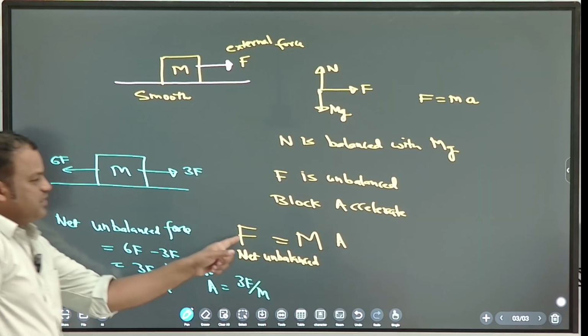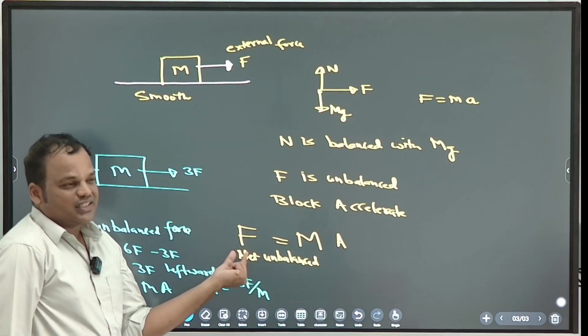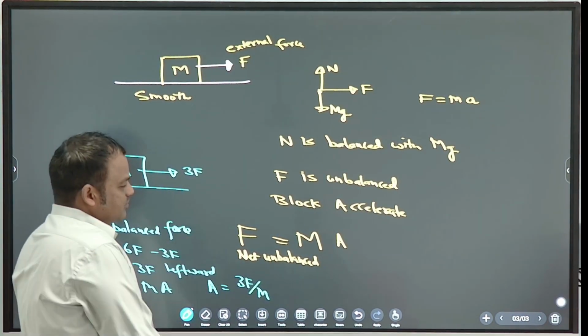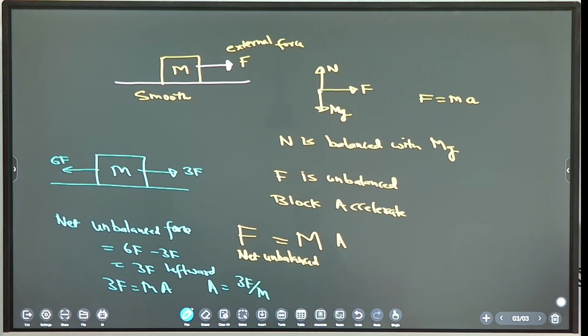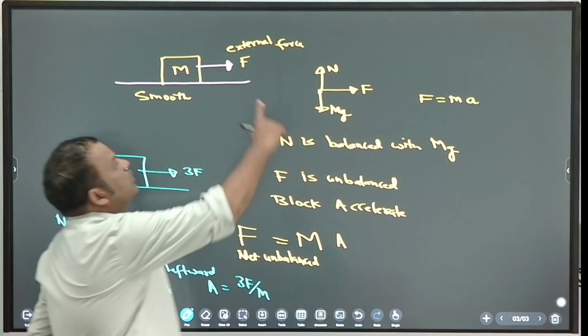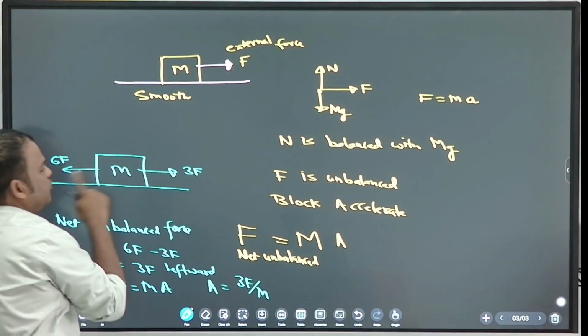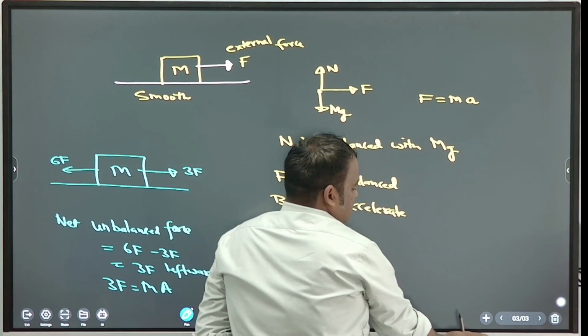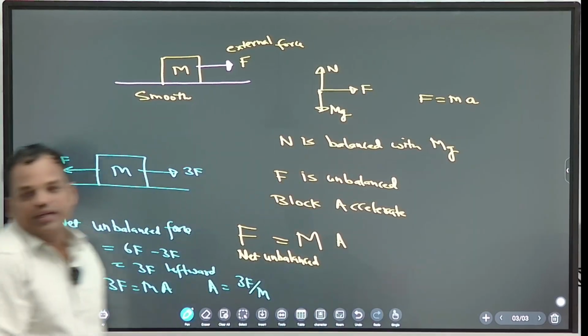So here F net, you understand, it is not a single force. It is resultant. Net force. Here single force F is there. Here two forces are there. So resultant you have to find.